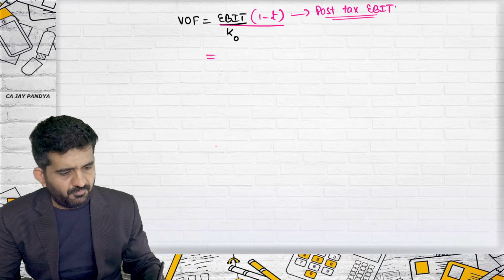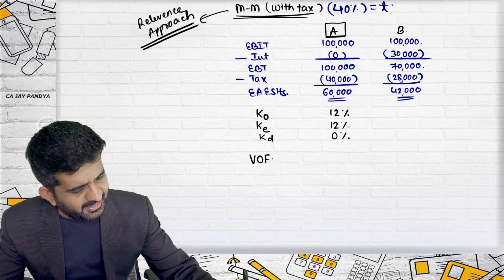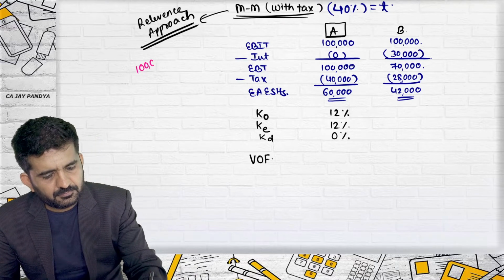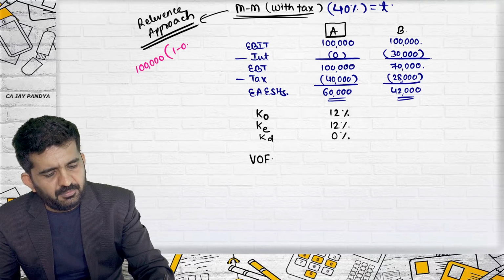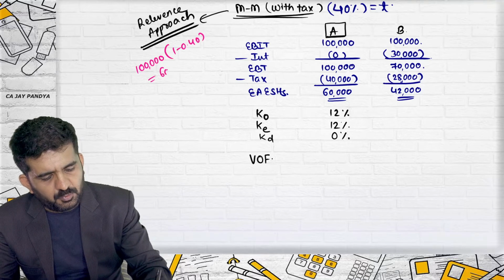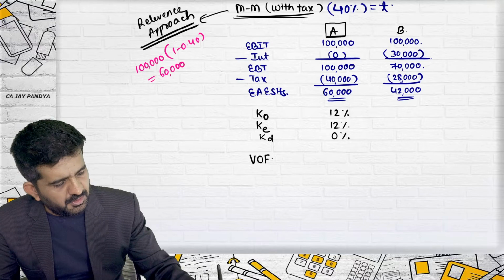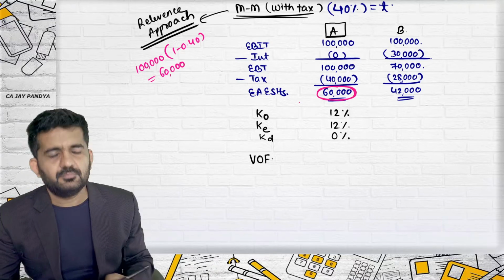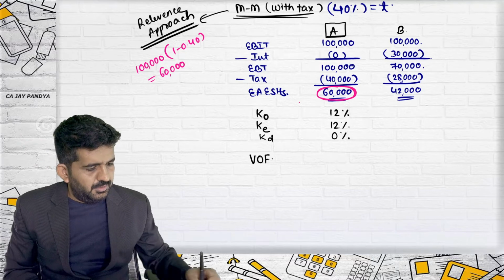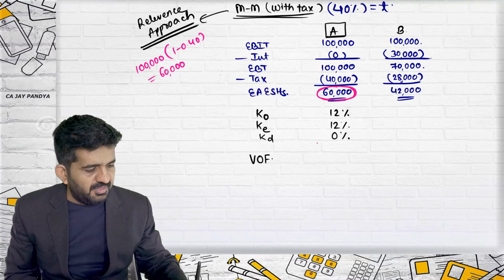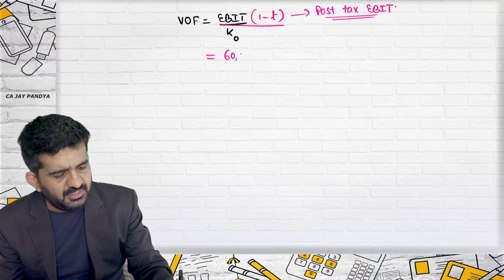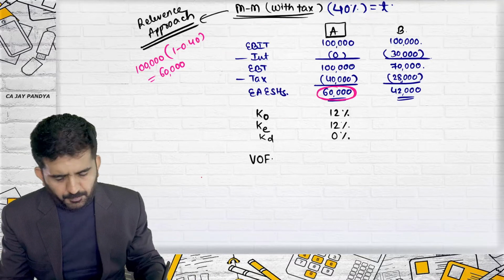What will be post-tax EBIT? EBIT, that is 1 lakh, into 1 minus 0.40, which will be 60,000, which will be nothing but this figure. So this is 60,000. What will be value of firm? EBIT into 1 minus T, 60,000, upon KO.